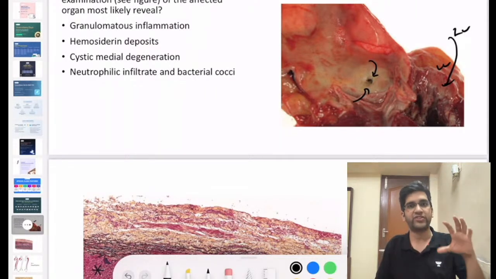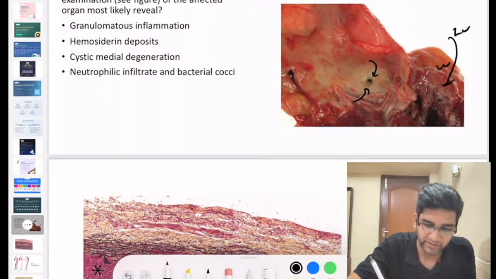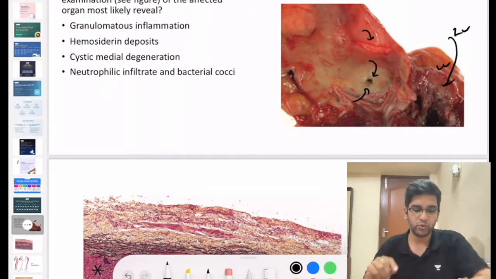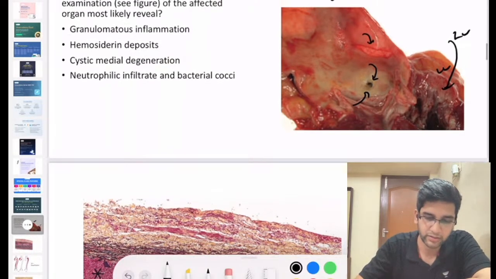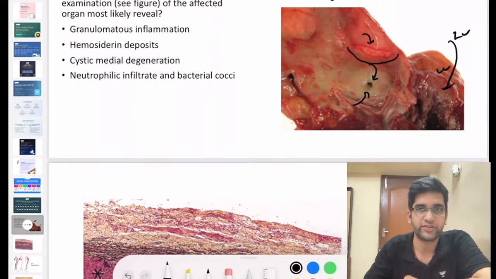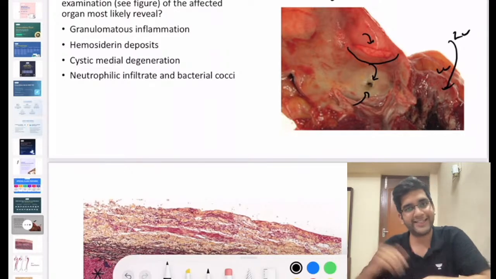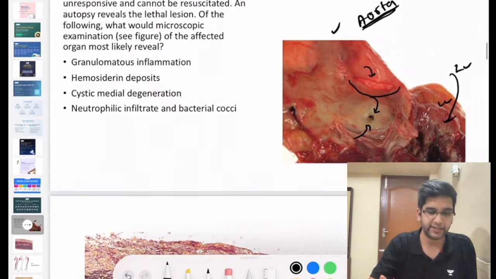I'm having a person who is having a sudden hemodynamic compromise and the patient has died, right? As I said, this is in a cut open aorta. If you look at this, what do you think this is? Can any of you comment on this part? What is that? You have something here, right? What do you think that is? Can I call it a tear in the aortic wall? Yes. It's not a patent ductus arteriosus. It's definitely a tear in the aortic wall, right?